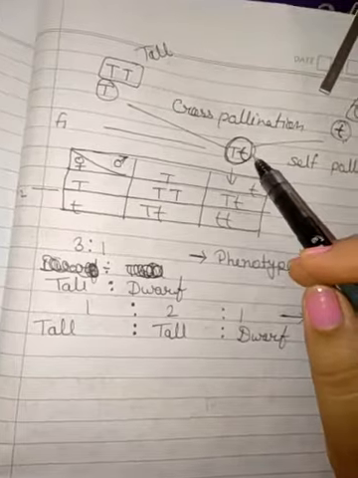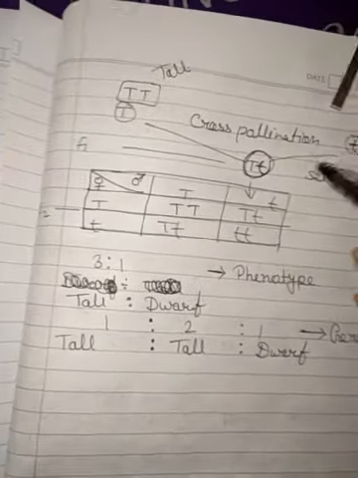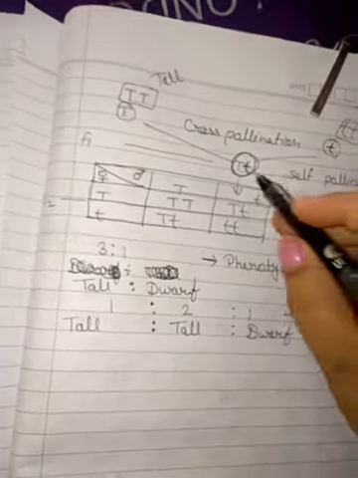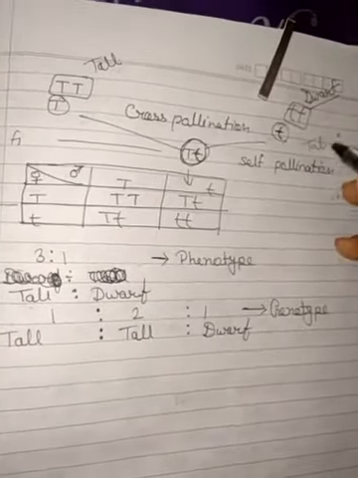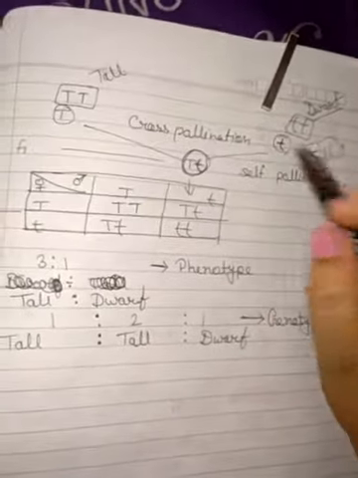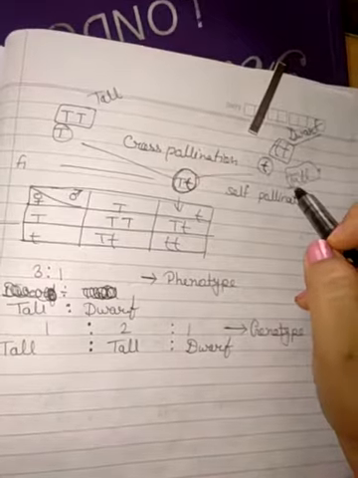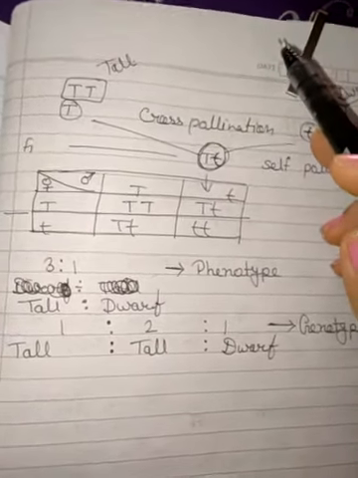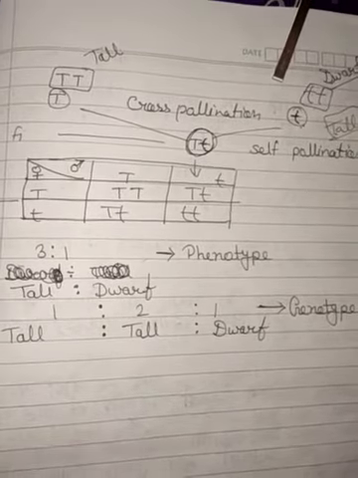Here all offspring are with the dominant character, so these are tall. The conclusion of this cross is that tall is the dominant character for height of plant.